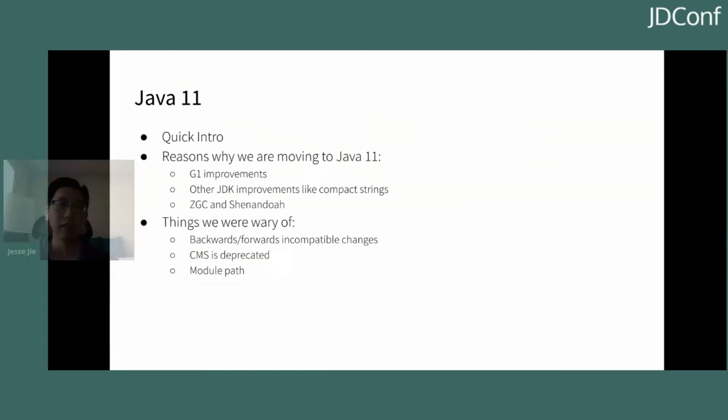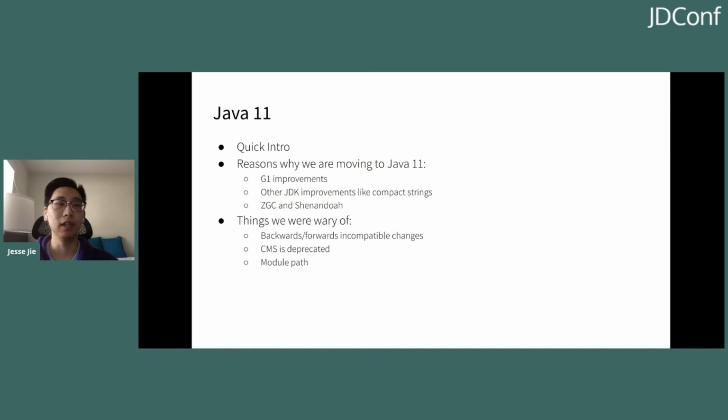We were very interested in Java 11 before the migration as we were doing some research, and we found that there are many improvements, especially in the G1 garbage collector. But there's also other improvements in the general JDK, such as compact strings. David Grieve has a really good article about the different reasons why you would want to move to Java 11. So I've linked it as an additional resource for this presentation, so please check it out. In addition to those improvements, we also have experimental garbage collectors in Java 11, those being ZGC and Shenandoah. And that's definitely something we want to play with moving forward.